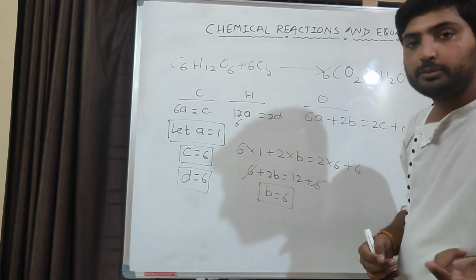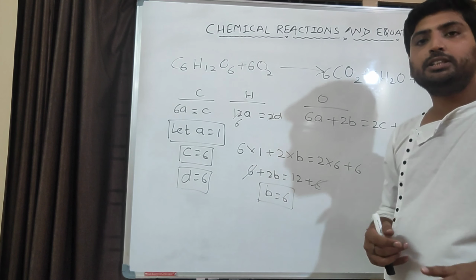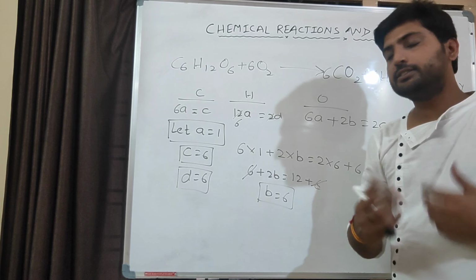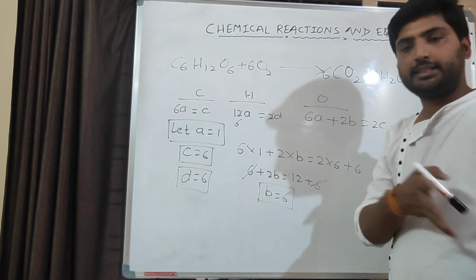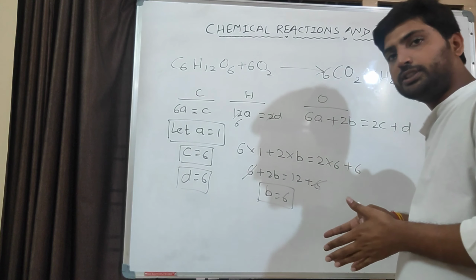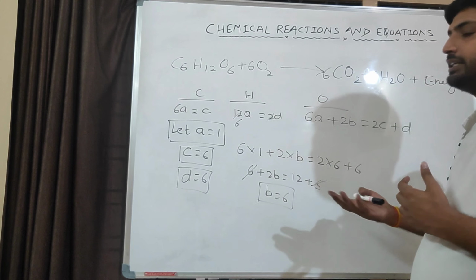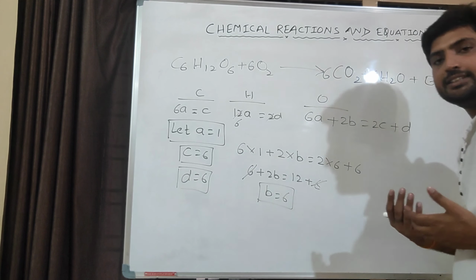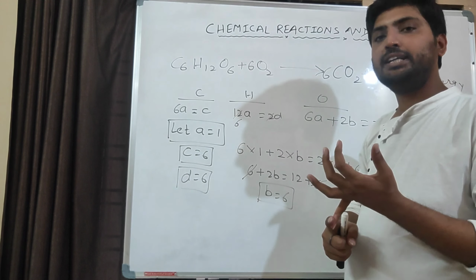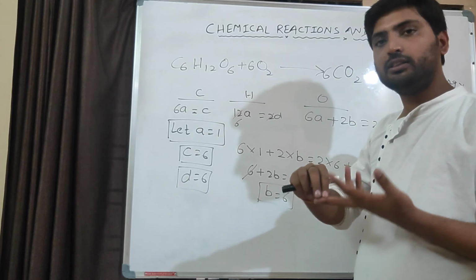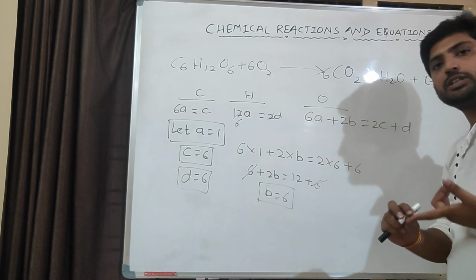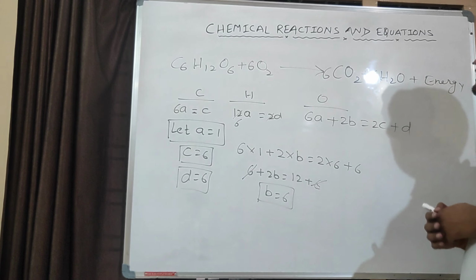In balancing of chemical reaction we have learned 2 different methods: trial and error method, and second one is equating method. In trial and error method there is a trick you have to follow so as to get the result faster. First step metal, second balance non-metal, third oxygen, and last one is hydrogen. And this is equating method.